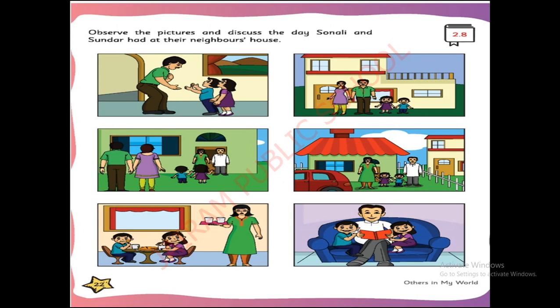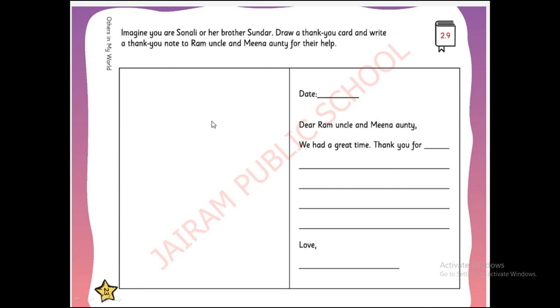Okay, super. Next, now you are going to write a thank you card, saying thank you to that uncle and auntie. What is the name of this uncle and auntie? Ram uncle and Meena auntie. Now see here, exercise 2.9. Imagine you are Sonali or her brother. Anyone or both of them can write. Draw a thank you card and write a thank you note to Ram uncle and Meena auntie for the help, because they served juice and Ram uncle was telling stories to the children. So they are giving a thank you card.